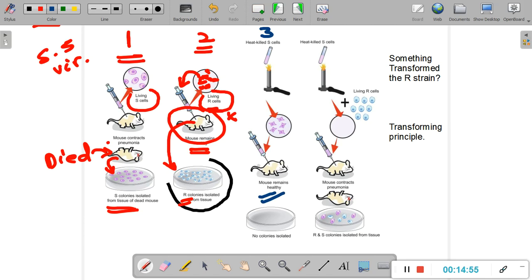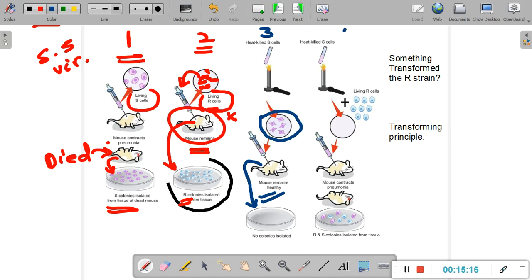And now also he took a tissue from the tissue sample or some kind of a blood fluid from the body of the mouse. It could be the blood, it could be something else. And he poured it onto the culture plate once again, and there were no colonies isolated. Why couldn't he isolate any colonies? Because all the cells were dead. All the cells inside were dead.